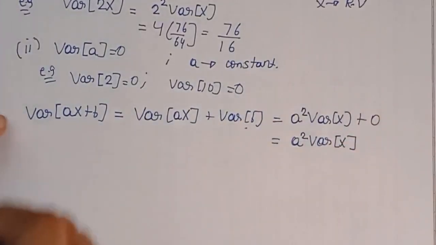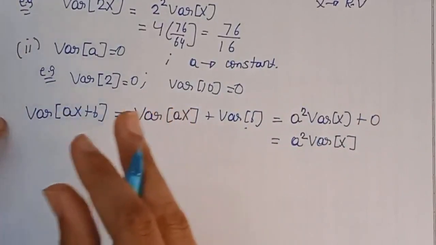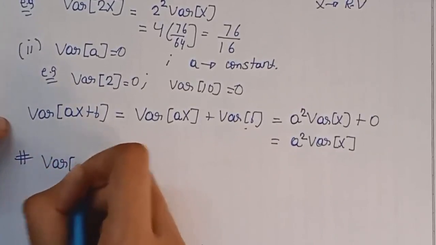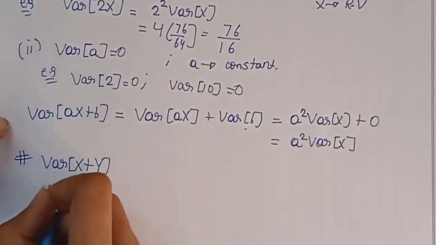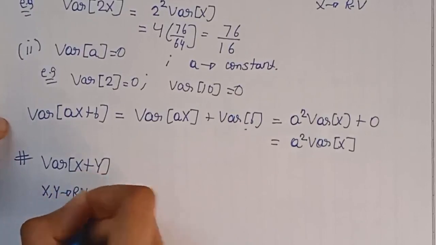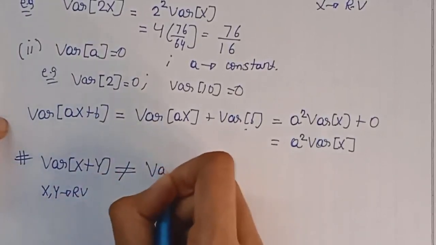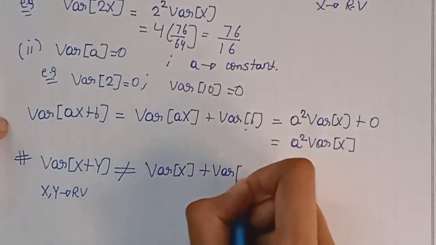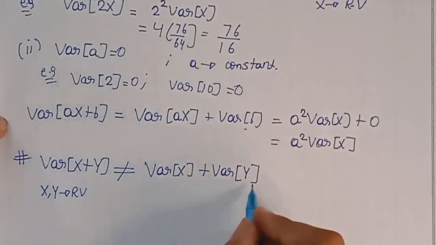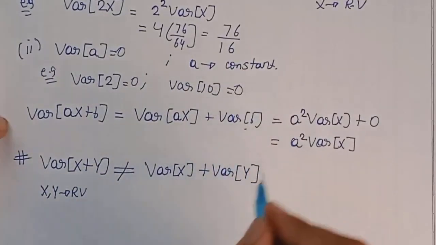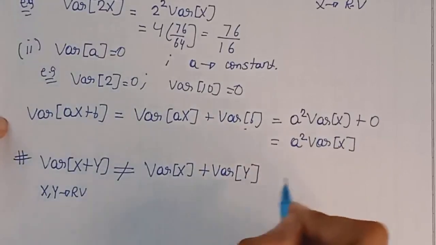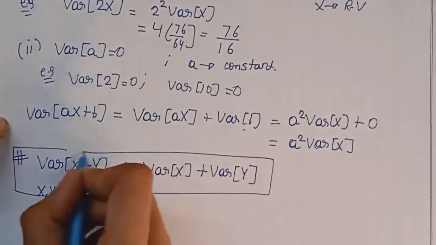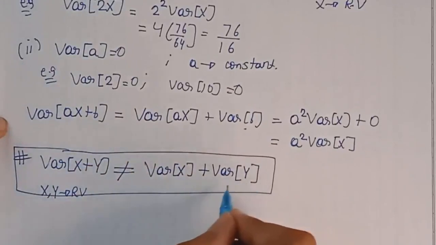And now the third most important thing, which is not a property but you need to remember it, that variance of x plus y, where x and y both are random variables, is not equal to variance of x plus variance of y. It is related to the covariance of x and y, which we will discuss in the upcoming lectures. For now, you must note that variance of x plus y is not equal to variance of x plus variance of y.